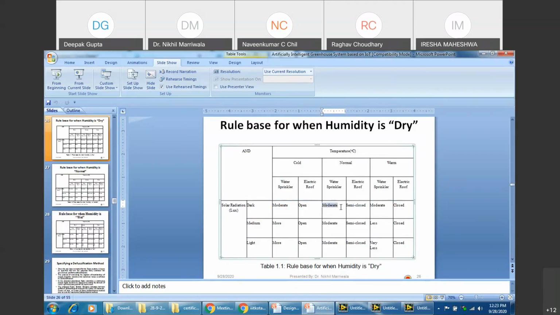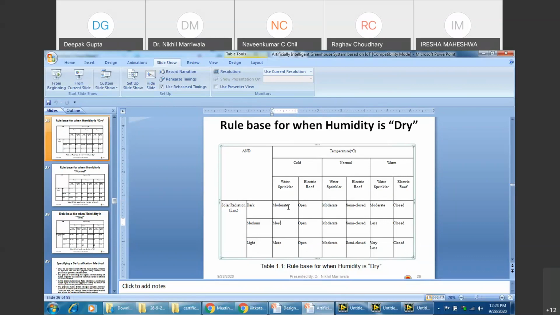Sir, semi-closed is for electric roof. You can use it for water sprinkler also, right? Not an issue. Okay, sir. But we have water sprinkler categories as more, moderate, and less. Less, more, moderate. So we can use moderate, more, and less, right? We can use 3. Sir, another one is very less also. Very less is also there. There can be another one, very moderate, right? So again, whatever map you have designed, you can use those.